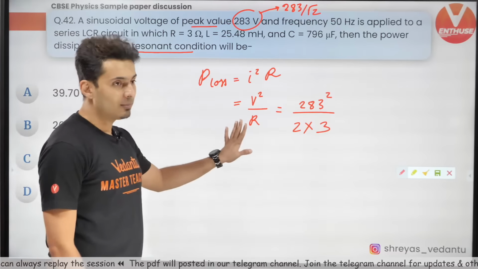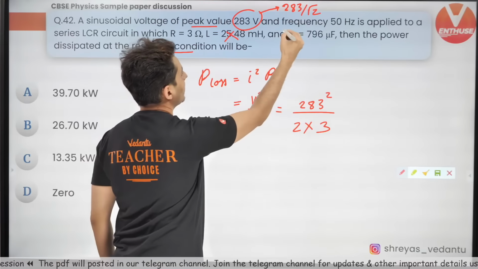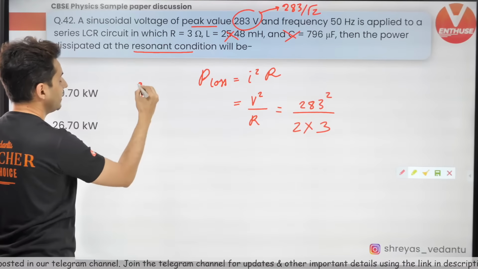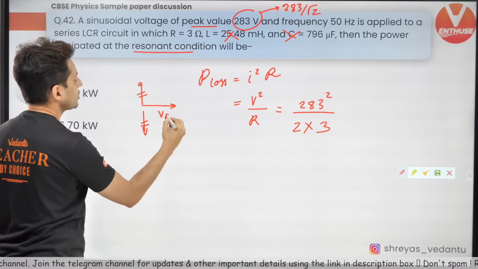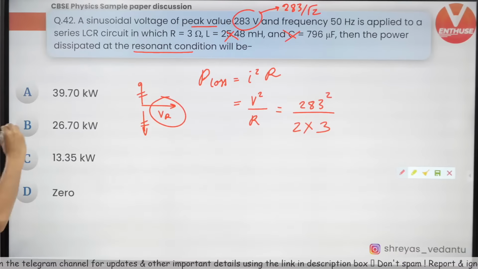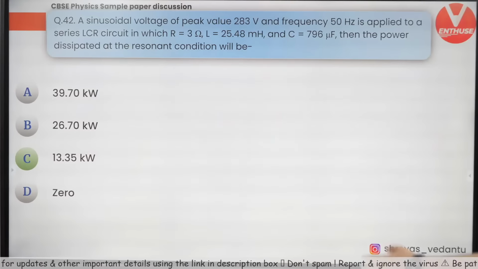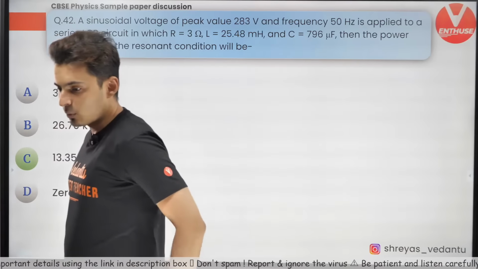So the concept over here is ignore this L and C. This is not at all needed, because once it is resonating, the inductor and the capacitor will have the same voltage drop. The total voltage drop will be only across the resistor. Done. Let's move on to the next one. Okay, so do this. You should get it as 13.35 kilowatts. Let's get moving to the next one.